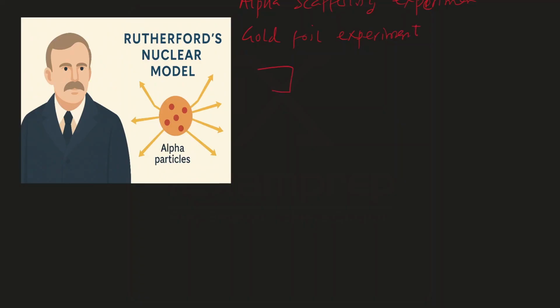What they did was bombard thin gold foil with alpha particles. So let's say this is a lead block and these are alpha particles. What they saw was that most of the alpha particles passed through the thin gold foil, while some were deflected at large angles, and a very few were sent back.